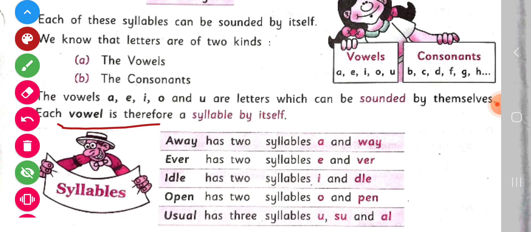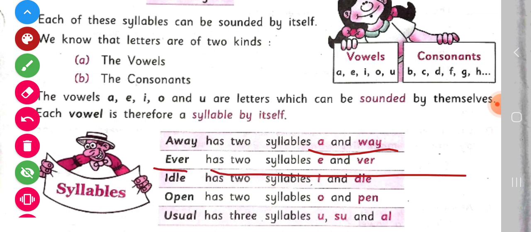For example, the word away has 2 syllables. First one is a and way. A and way means away. Away has 2 syllables. Next is ever. Ever has 2 syllables: e and ver. Next is idle. Idle has two syllables, i and dle.